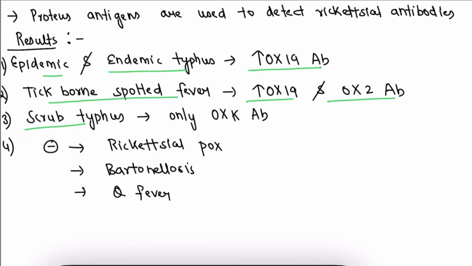In scrub typhus, we are going to only see OXK antibody, and it is negative in rickettsial pox, Bartonellosis and Q fever. So in epidemic and endemic typhus, we are going to see an increased OX19 antibody, whereas in tick-borne spotted fever, we are going to see both OX19 and OX2 antibody, and in scrub typhus, we are going to only see the OXK antibody. It is negative in rickettsial pox, Bartonellosis and Q fever.